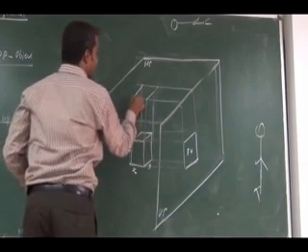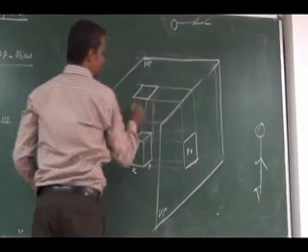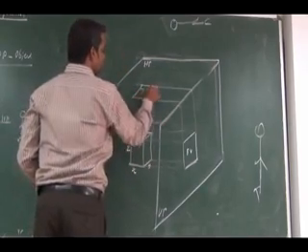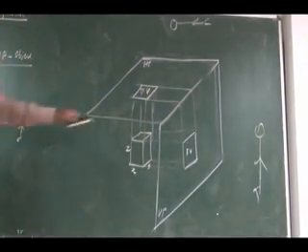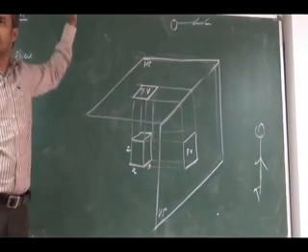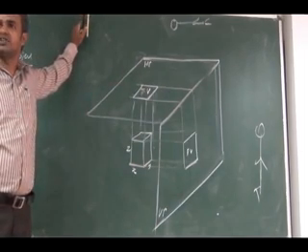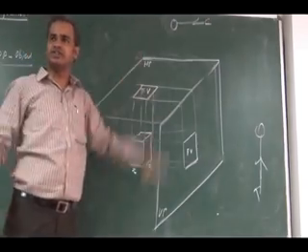So I will have a top view here. This is my front view. This is a top view I have. Any view obtained on a horizontal plane is a top view.